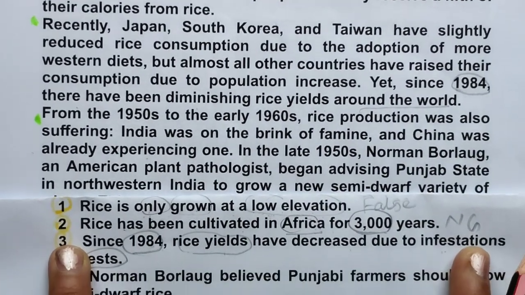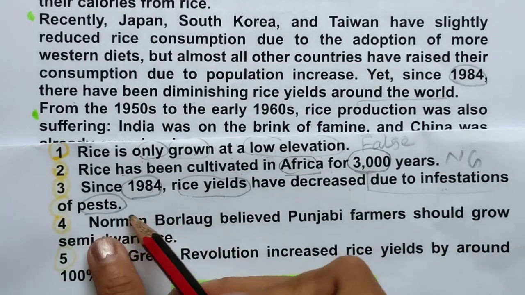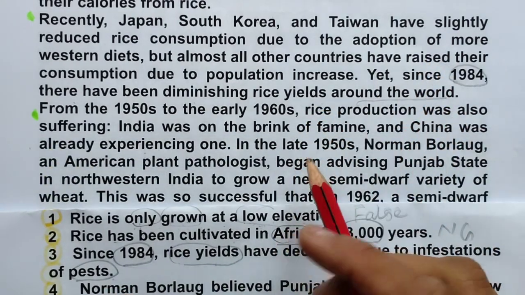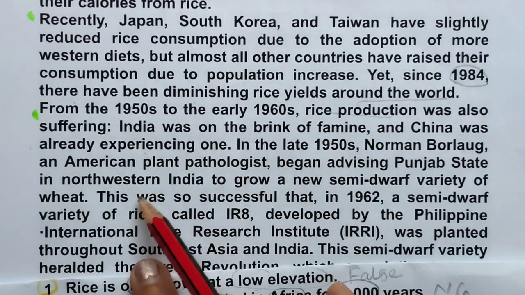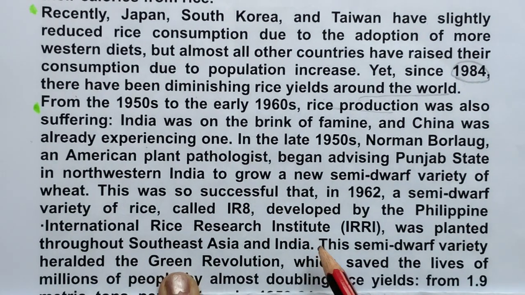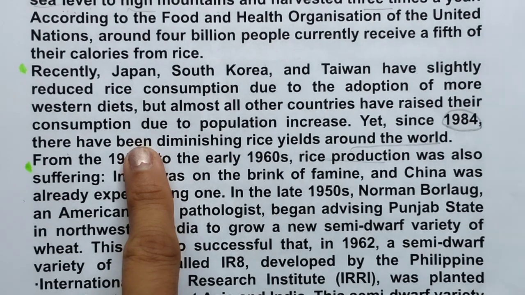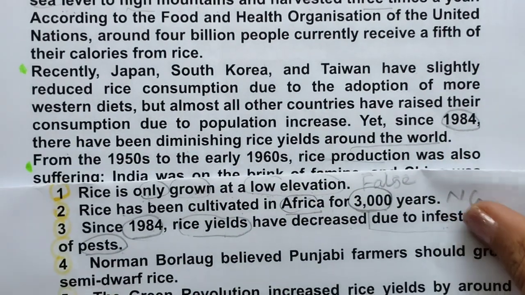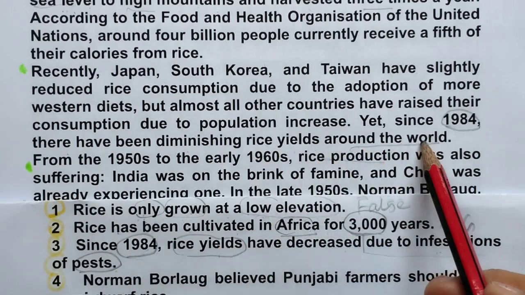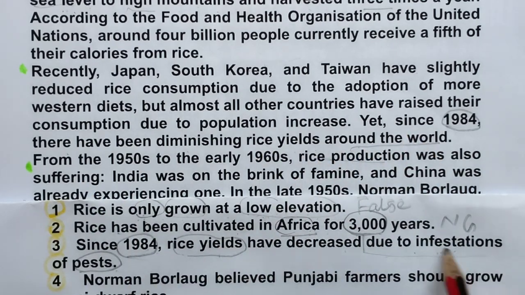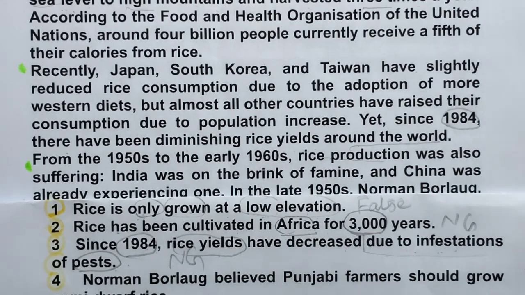Okay, diminishing around the world, but due to infestation of pest, let's find this pest word. Nothing is given about pest in the whole paragraph. Since 1984 there have been diminishing rice yields around the world, but they are not talking about infestation of pests. So this is also not given. Got it?